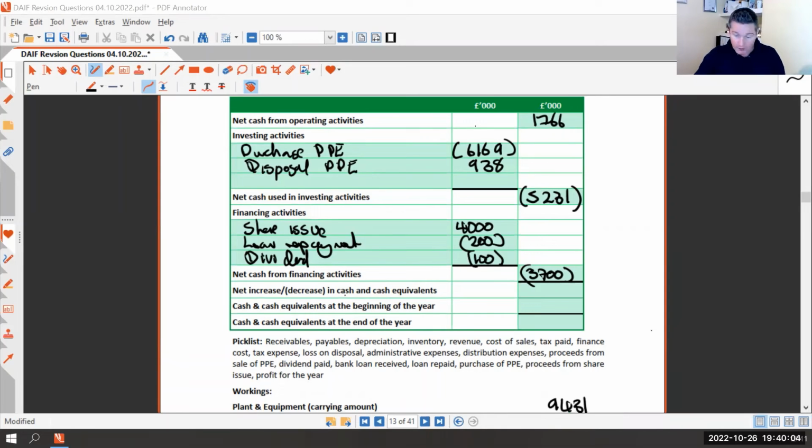So we have positive £1,766,000 from our operating activities.